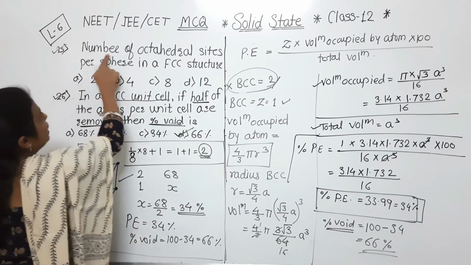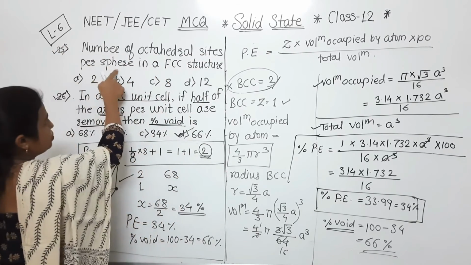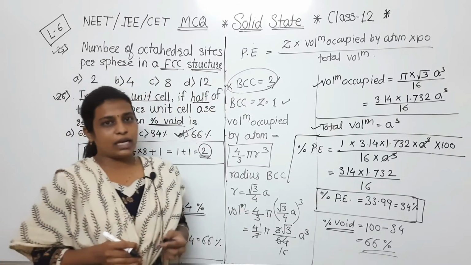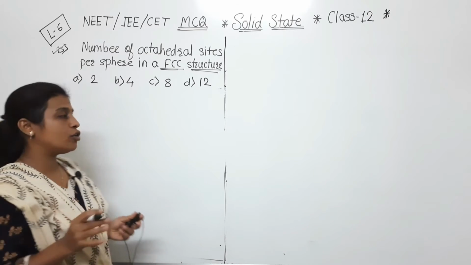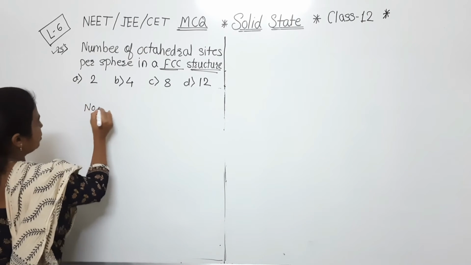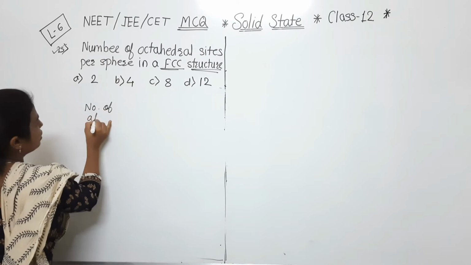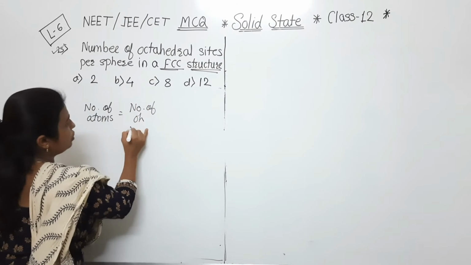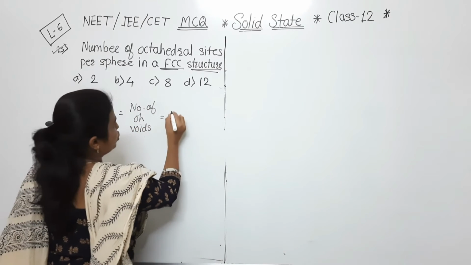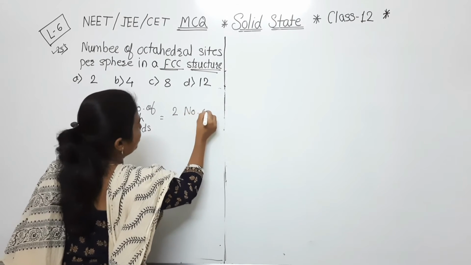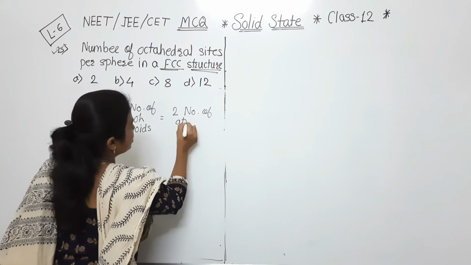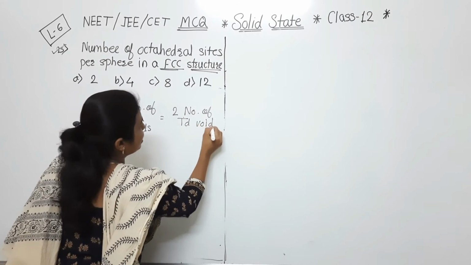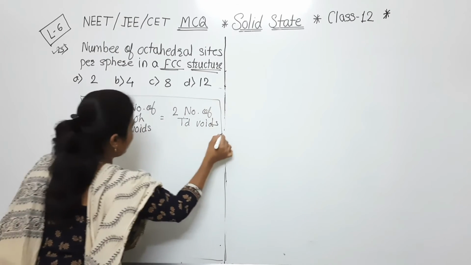Now the last one: number of octahedral sites per sphere in FCC structure is. So how to find out that? Now see, as we know, one relation we always have to keep in mind. What is that? Number of atoms is equal to number of octahedral voids, which is equal to half of the number of tetrahedral voids, that is, tetrahedral voids are twice the number of atoms. So this relation is very important for many MCQs.